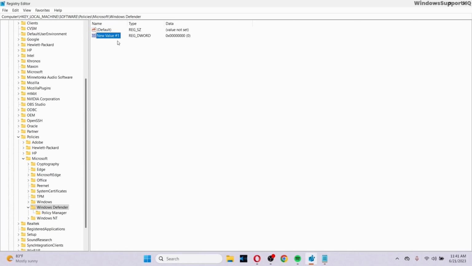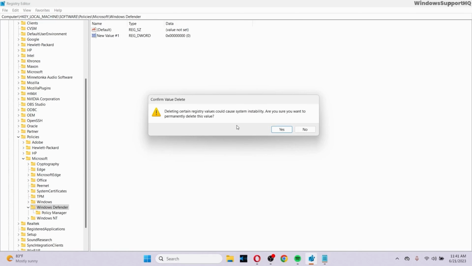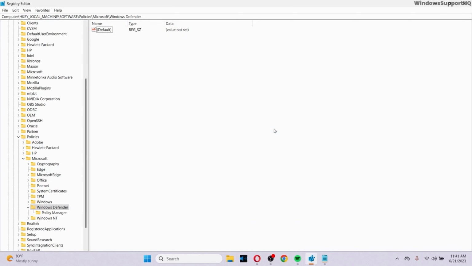Now if you don't want this to happen, if you don't want to disable your Windows Defender permanently, then what you want to do is just right click on it and click on delete, and after it is deleted, then your Windows Defender will be up and running again. And after you have set the value as 1, then make sure that you restart your PC, which will maintain the changes that you had just created.